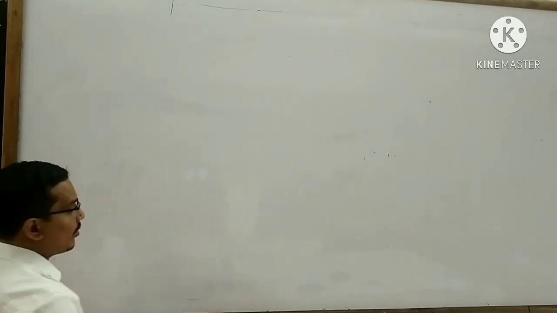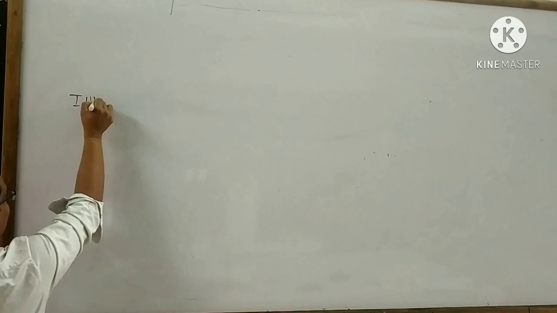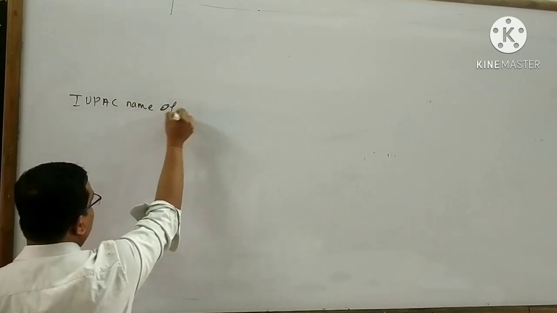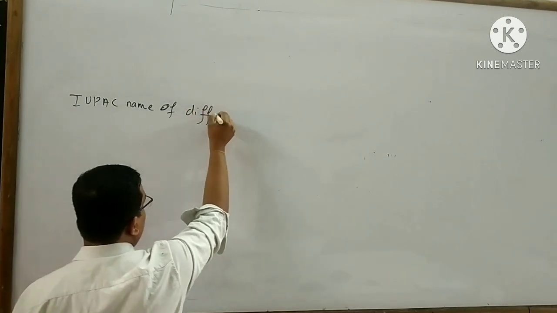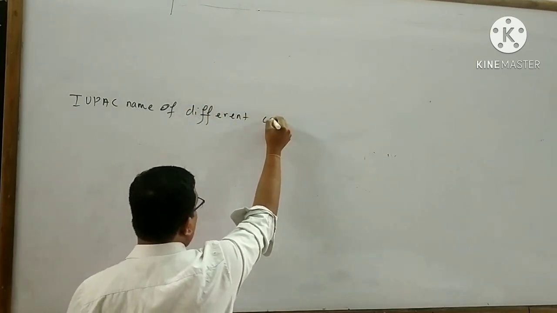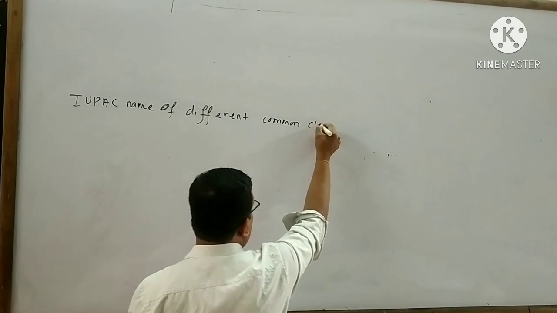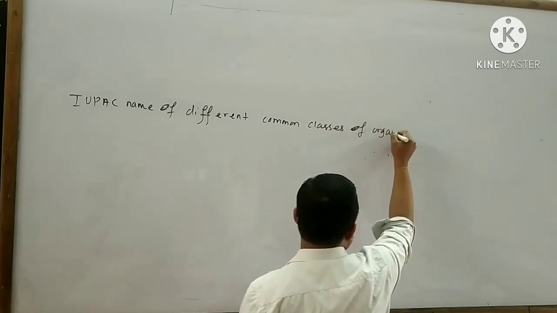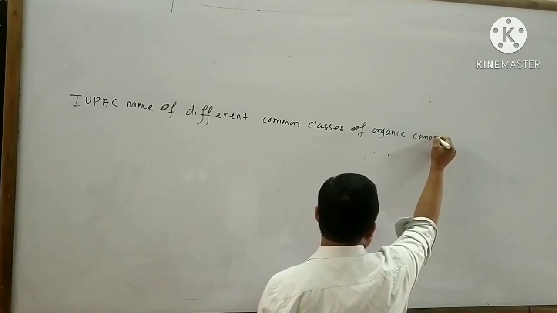Next, I will explain about the hypernym of different common classes of organic compound.